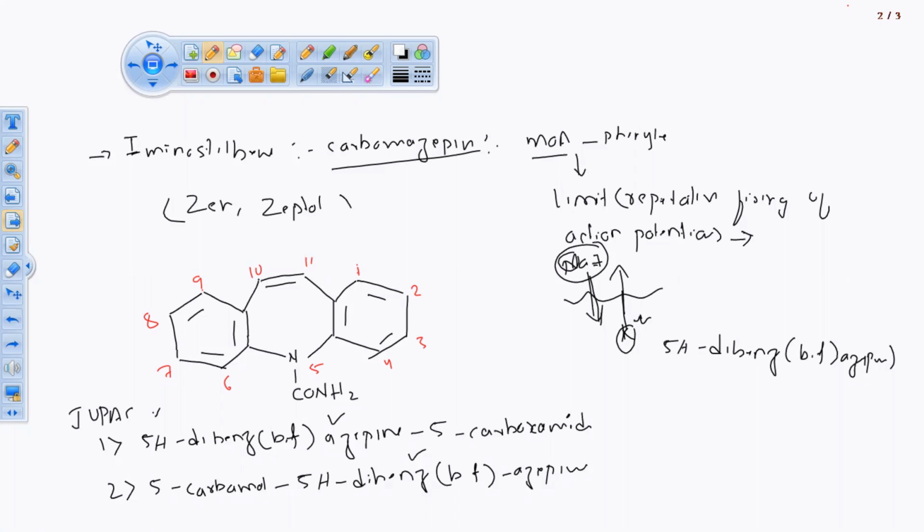Epoxidation, this drug will undergo epoxidation. When it will undergo epoxidation, it will convert into epoxide. Epoxide में convert होगा. It will undergo epoxidation. When it gets metabolized, जब हम लोग इस drug का metabolism आएगा, write the metabolism involved with the carbamazepine. ऐसे question आया, then there you write this carbamazepine undergo metabolism